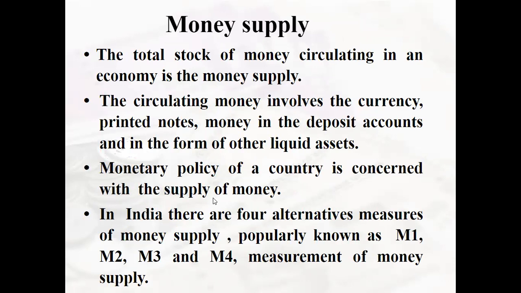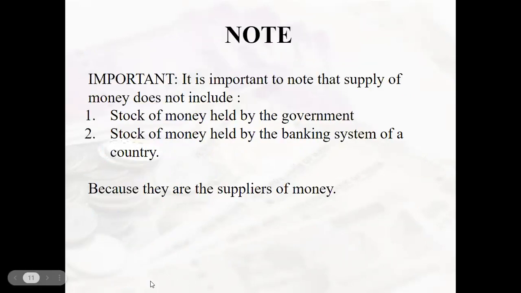Whatever the monetary policies are made by the RBI, it definitely depends on the supply of money in the economy. In India, there are four alternative measures of money supply, popularly known as M1, M2, M3, and M4 measurement of money supply. So in your particular syllabus, you just have M1 measurement of money.